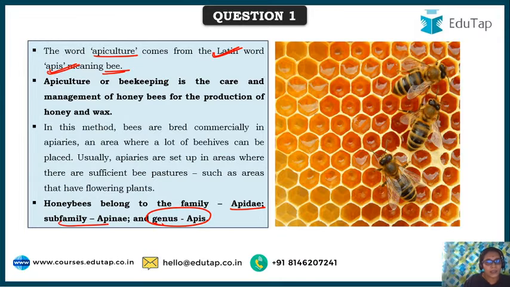As you can see here, this is how they construct the comb. After a lengthy process, the worker honeybees go and get the honey nectar, take the nectar and come back, and give it to the honeybees working on the hive. Then after a process, that honey is deposited into these honeycombs and then sealed with wax. Once we extract honey from this and then filter it, that is the final honey that we get.